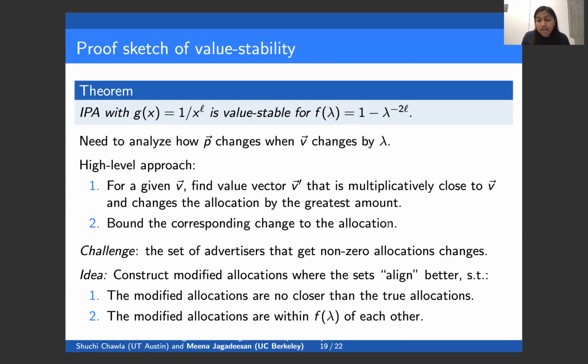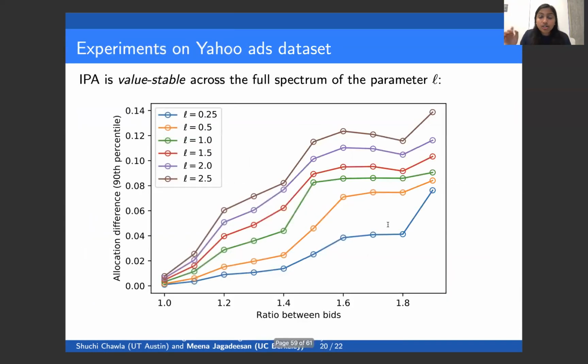And we prove that the modified allocations are within f of lambda of each other. The property that these modified allocations have is that we can compare the set of advertisers that get non-zero allocations much more easily. We truncate the algorithm, get it to stop earlier, so that these sets are more comparable across the two value vectors. The details of this proof are in the paper. So that gives some intuition for why inverse proportional allocation gets a good approximation ratio and why it satisfies value stability.